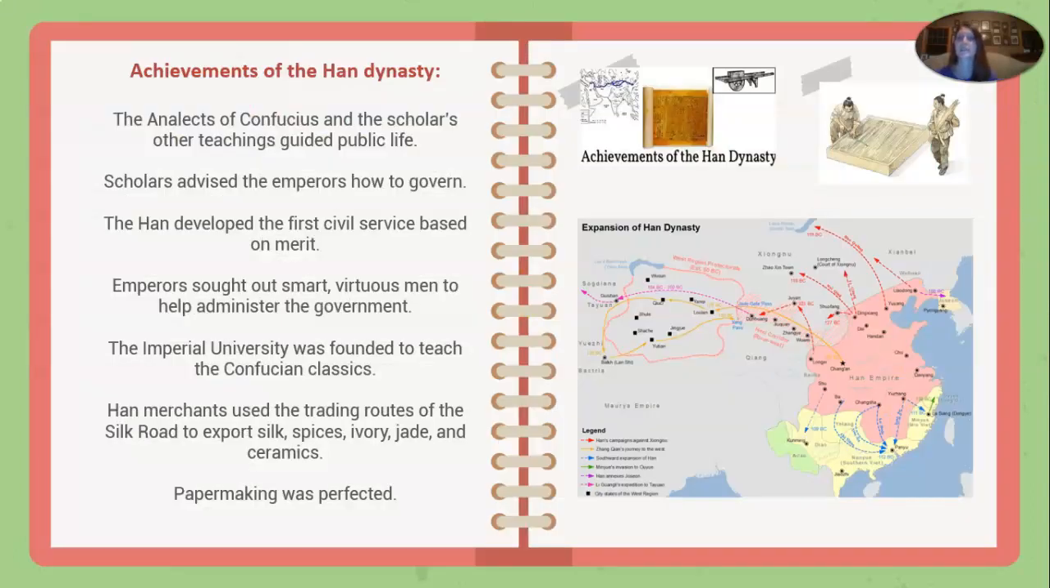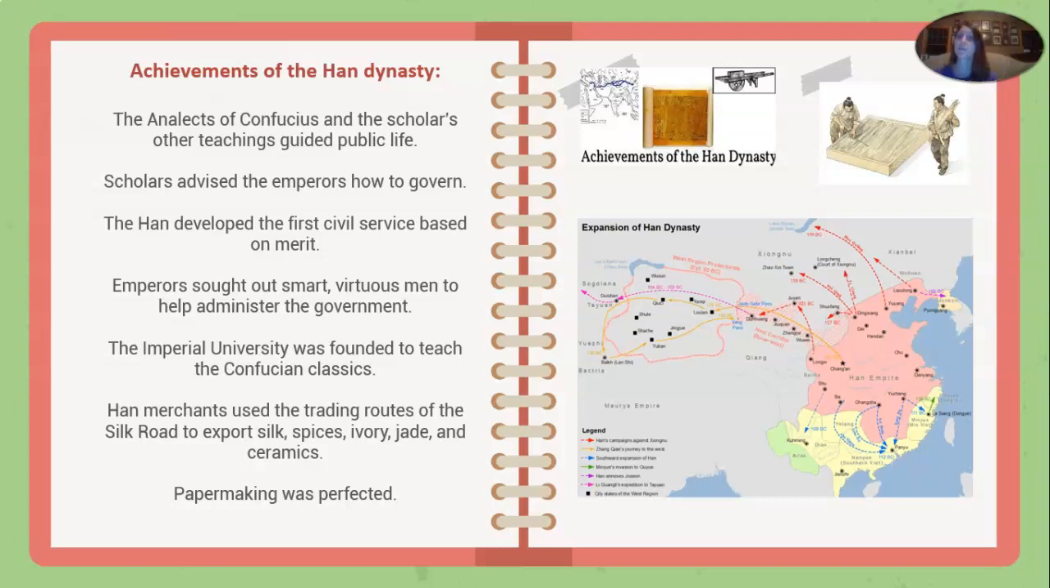Achievements of the Han Dynasty. So the Analects of Confucius and the scholars' other teachings guided public life. And remember, the Analects of Confucius are a collection of Confucius's sayings and life lessons. Scholars advised the emperors how to govern, meaning it wasn't just coming from the top, from the hierarchy of family society. It was coming from the educated, the scholars.